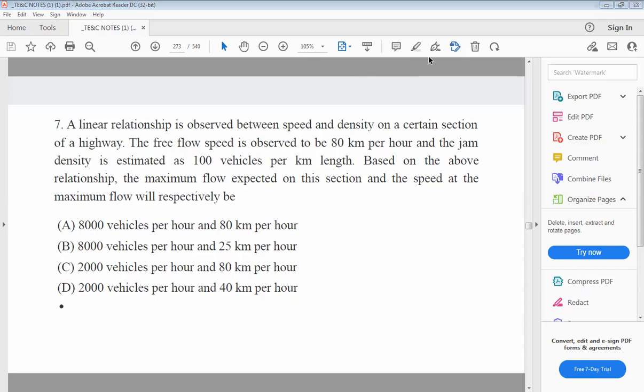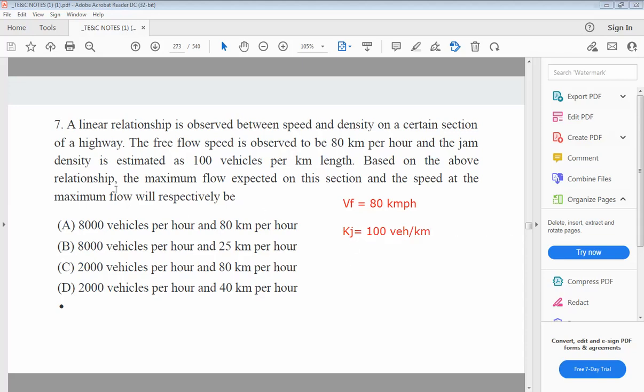Maximum speed दिलं. So I will write here Vf is equal to 80 kmph. And the jam density is estimated as 100 vehicles per kilometer length. म्हणजे काय दिलं? kj is given as 100 vehicles per kilometer.